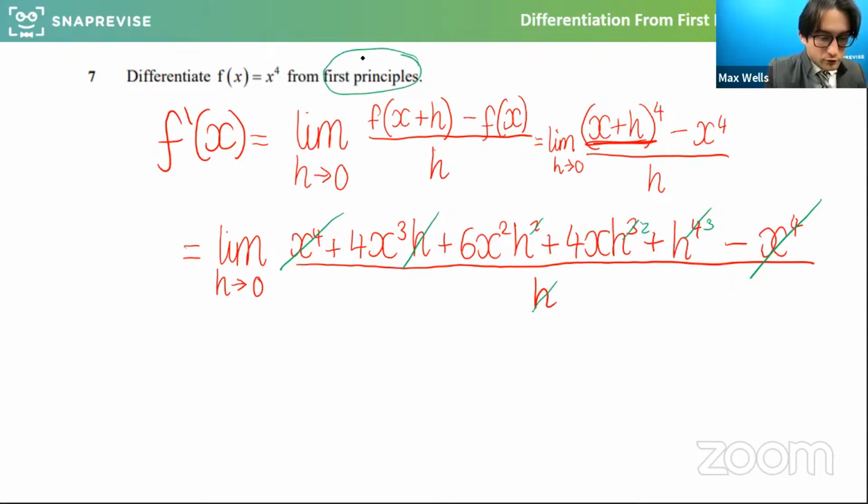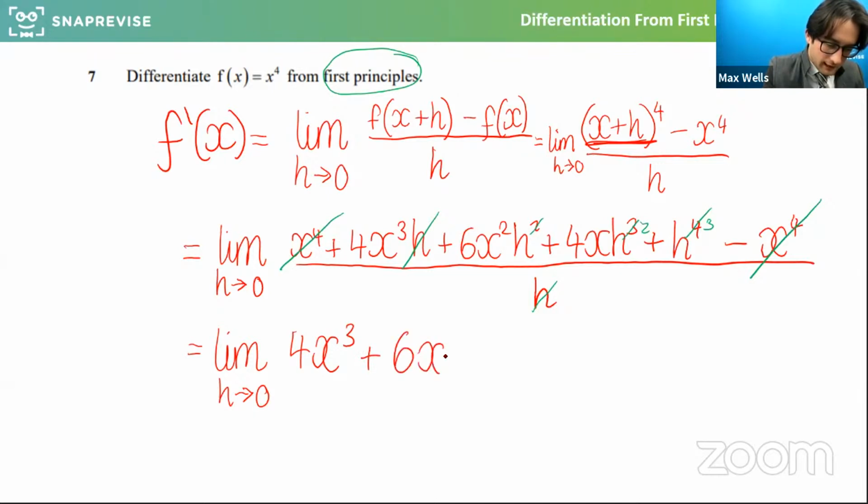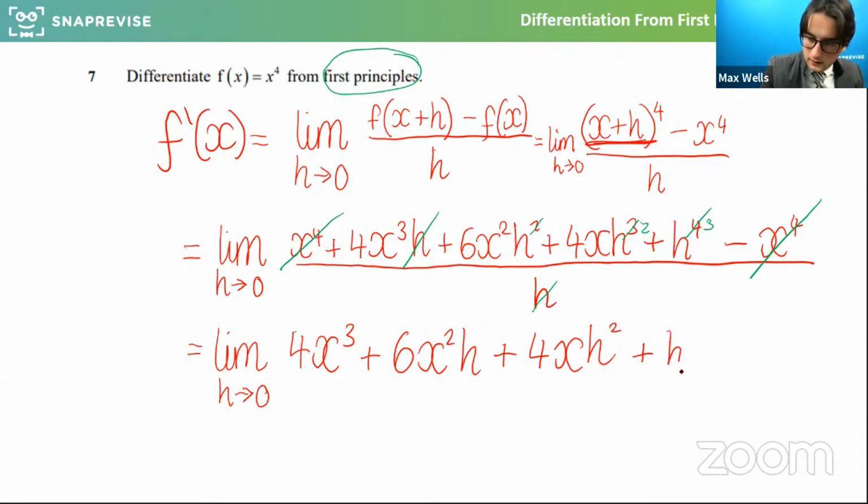And that's why it is crucial that you know this method, because as I said, this is new to the A level. So I suppose there is this idea that maybe it's more likely that they actually do want to test this. This seems like something we should focus on because it's been added in. So what we'd get is this would boil down to 4x cubed plus 6x squared h plus 4xh, and then h squared, and then plus h cubed.